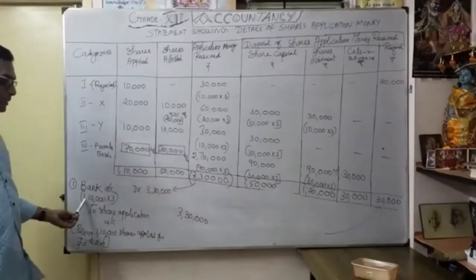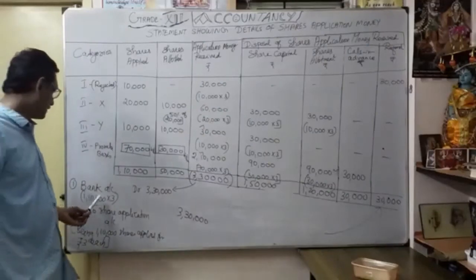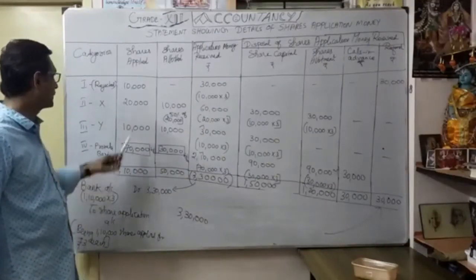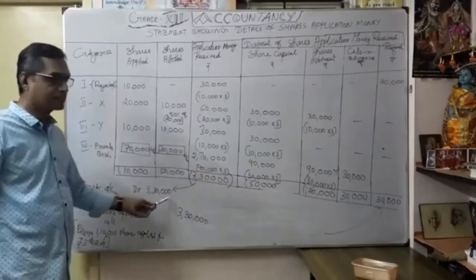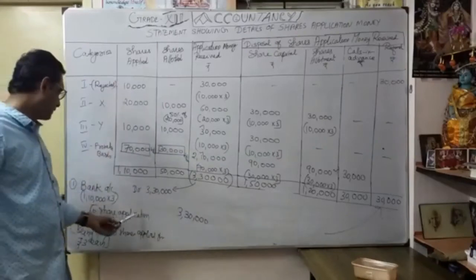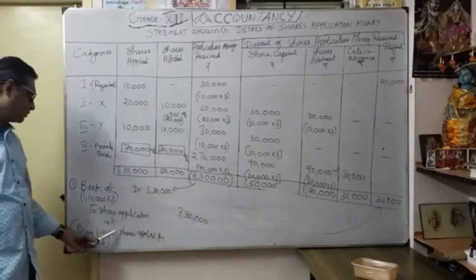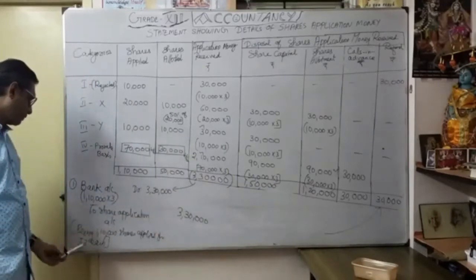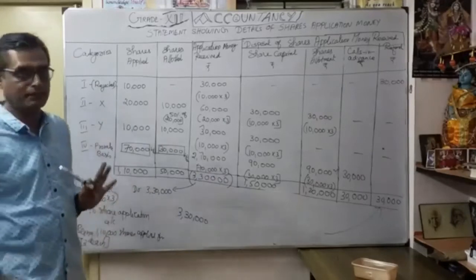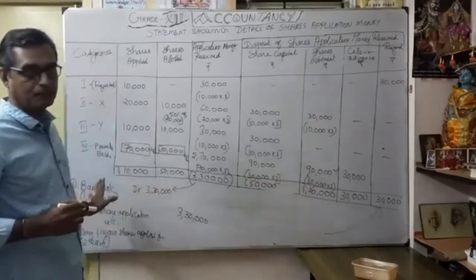So understood first entry, bank account debit 3,30,000. So bracket you have to mention always. So 1,10,000 into 3, number of shares applied. Okay, into 3, 3,30,000. To share application account, 3,30,000. Narration being 1,10,000 shares applied for rupees 3 each for application money. Okay, that's what your entry number 1.